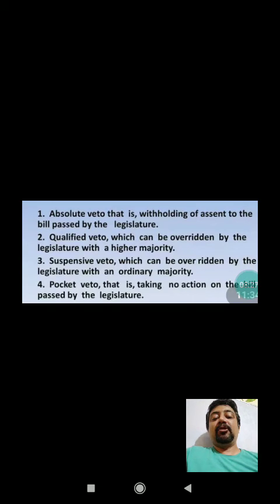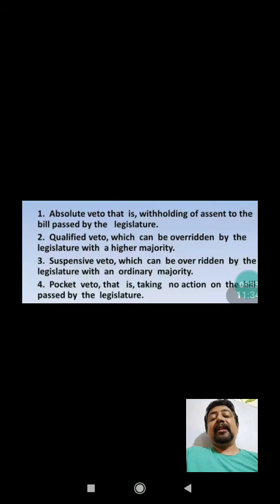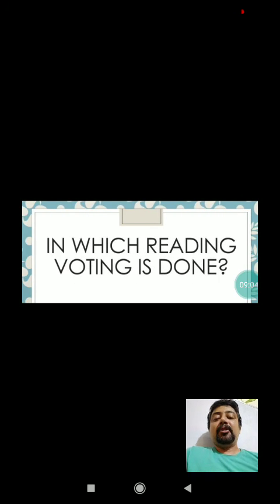And last one is the pocket veto. The pocket veto has been the most controversial. It is written that no time limit has been given to the President of India for passing any bill. So the President of India can put that particular bill in his pocket, and is authorized to do so. So here the pocket veto can be used by the President of India, and the President can take no further action on that particular bill. So that bill will remain in his pocket. That is the pocket veto. So why has this power been given? The question may arise, why has this veto power been given to the President? So we need to understand this.